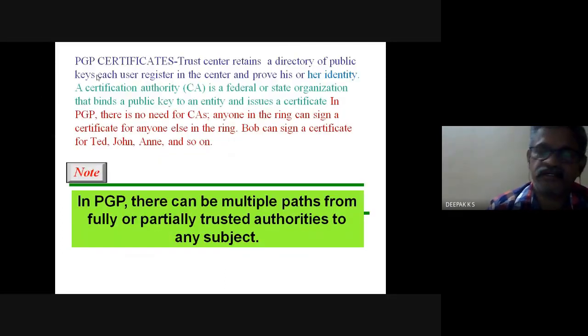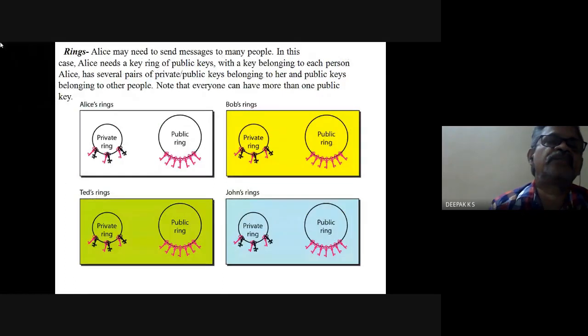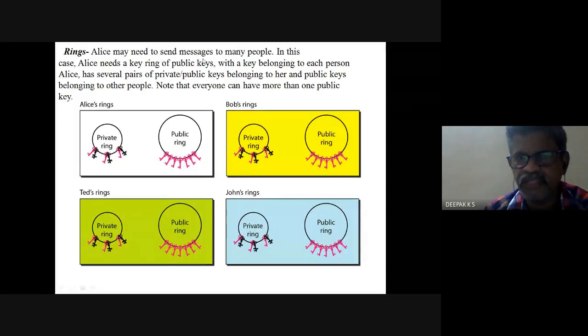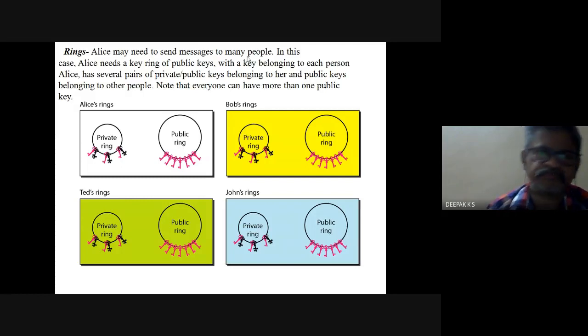Okay. So here, the concept of a ring is that Alice may need to send messages to many people, not just Bob alone. So there would be a set of keys. In this case, Alice needs a key ring of public keys, and a key ring of private keys as well, with a key belonging to each person.